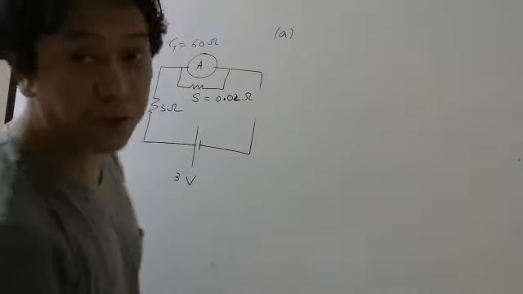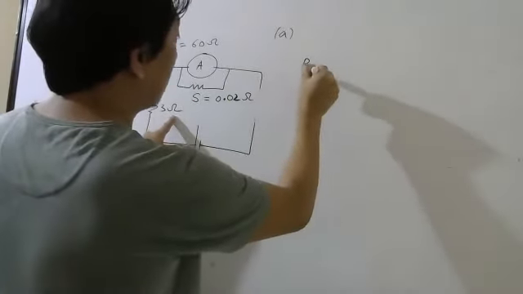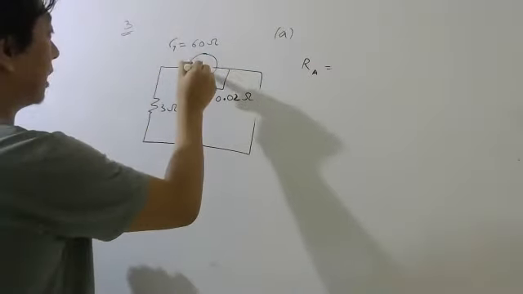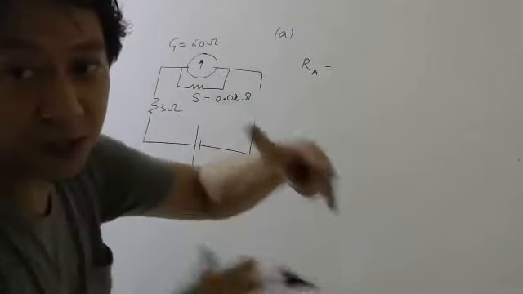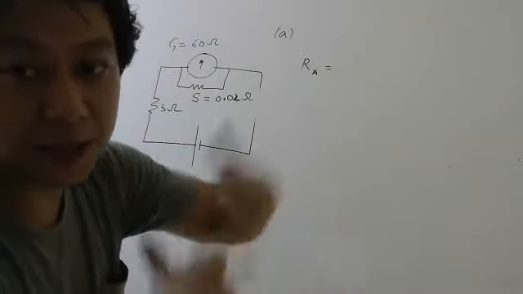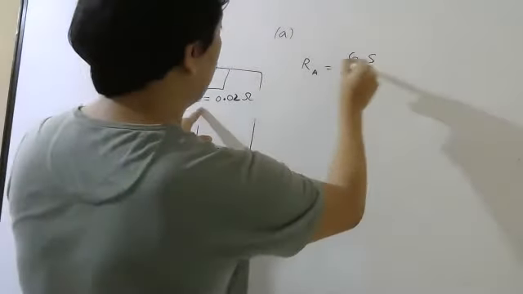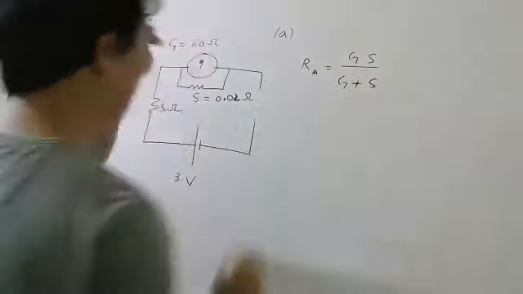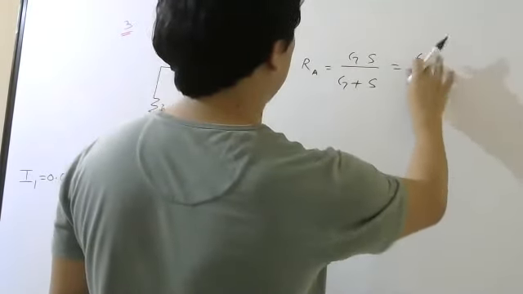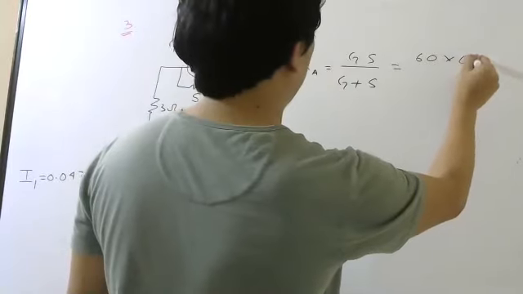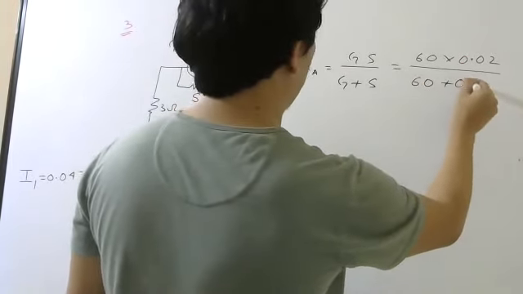Now suppose I want to find the current. So first I'll find the total of these two. Now the resistance of the ammeter, let me just put an arrow here. So this will now be your ammeter, right? Once you put a small resistance in parallel, it becomes an ammeter. So how much resistance will this ammeter have? G into S over G plus S, because they are in parallel. So it will be 60 into 0.02 divided by 60 plus 0.02.